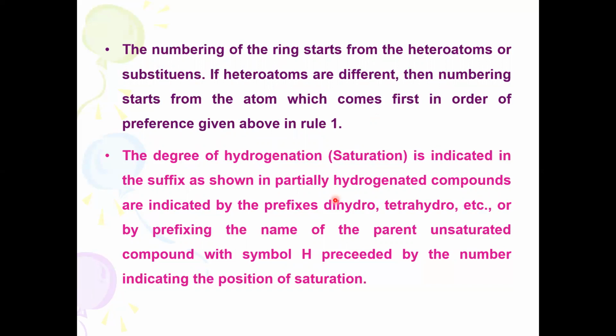Degree of unsaturation, hydrogenation, is also important. You can leave this part because you do not have this particular part. But anyhow, you should remember that the degree of hydrogenation is indicated in the name. Partially hydrogenated compounds are indicated by prefixes dihydro, tetrahydro, etc., or by prefixing the name of the parent unsaturated compound with a symbol H preceded by a number indicating the position of saturation. You will come to know this where reactions take place and in the naming system.